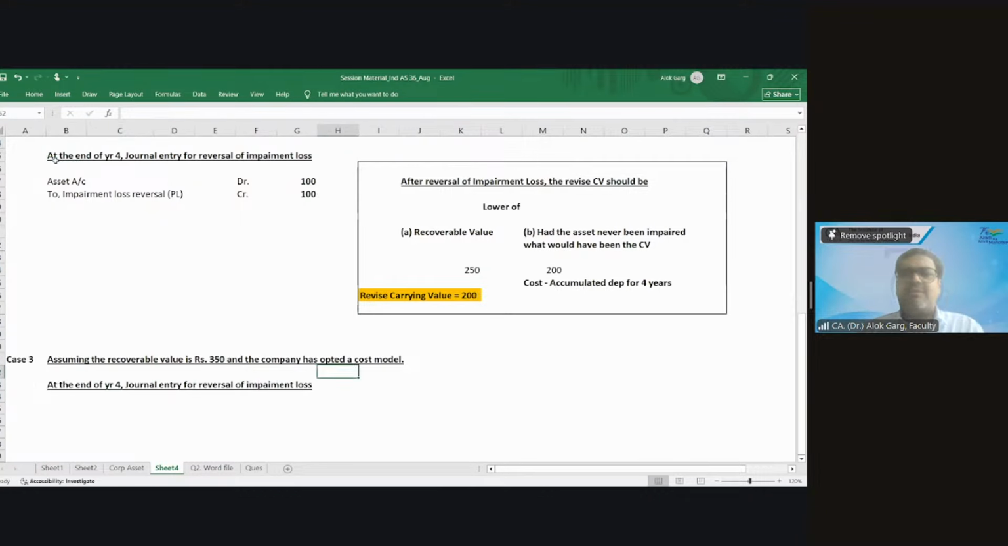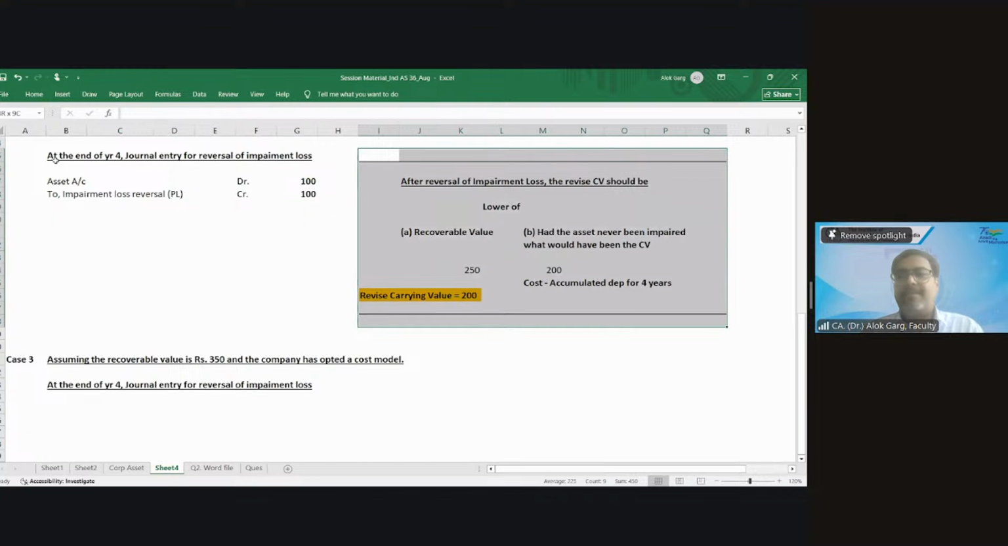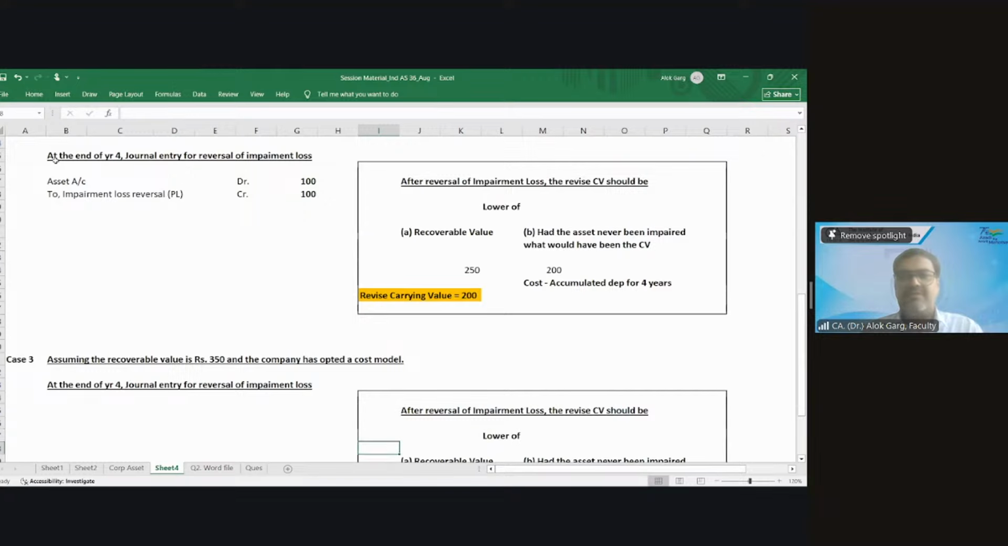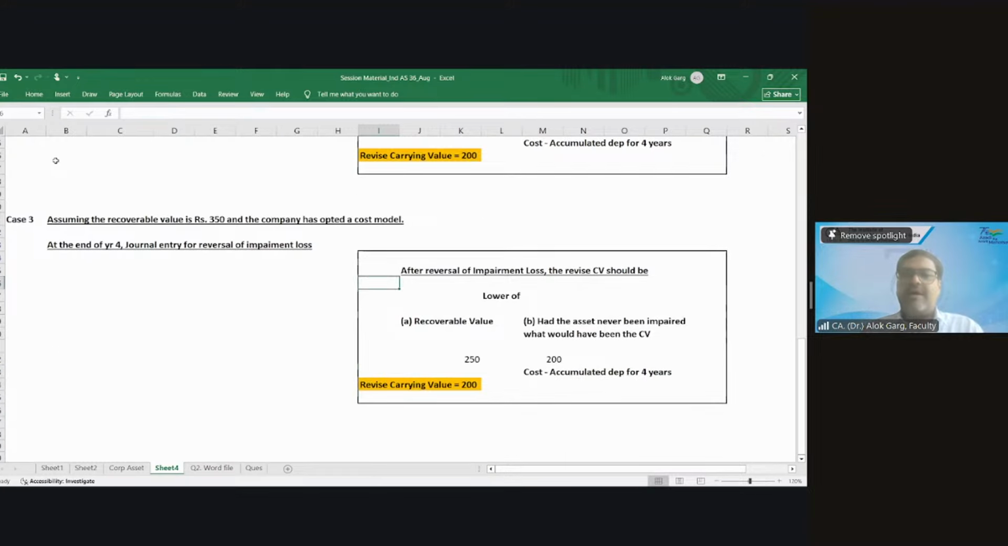If the company has opted for a cost model, one thing is very much clear: there is no revaluation surplus. So after reversal of impairment loss, the revised carrying value should be the lower of the recoverable value and the value had the asset never been impaired. What is the recoverable value in this question? 350.